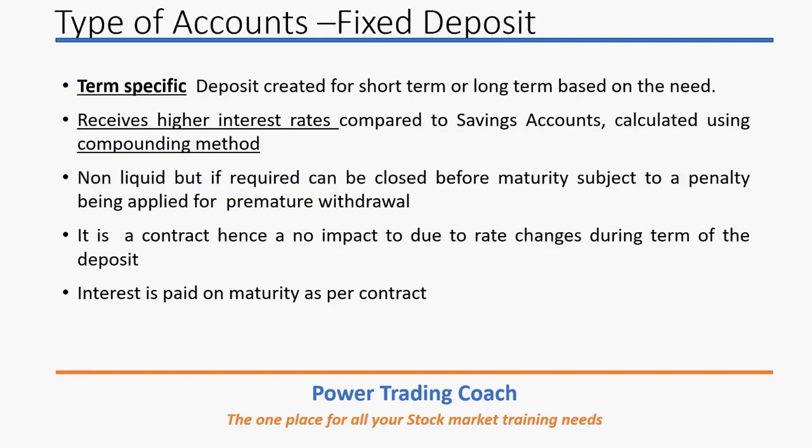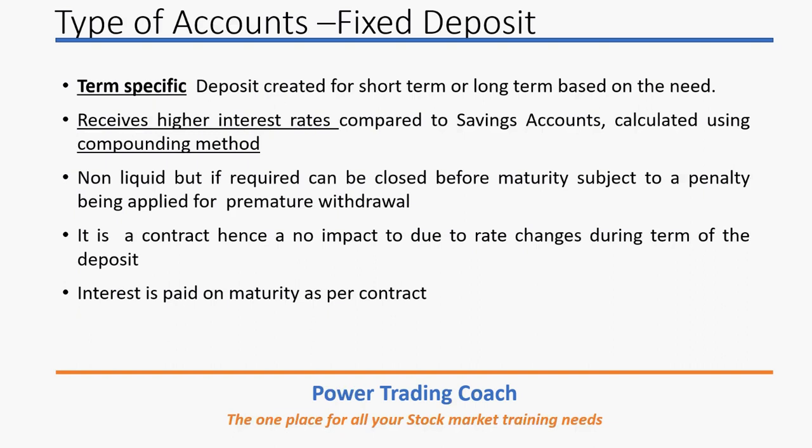Now, if you have some extra money which you are not going to use, so after your expenses for the month, you still have some money, you can use that money and create a fixed deposit. And fixed deposits will have a term. That means it will be opened for a particular term, for example, 6 months, 1 year, 5 years, and so on.